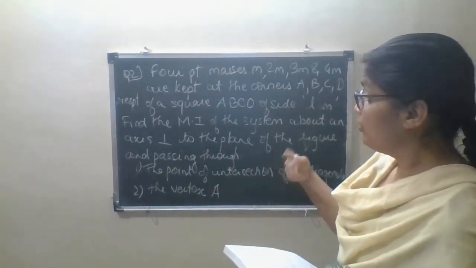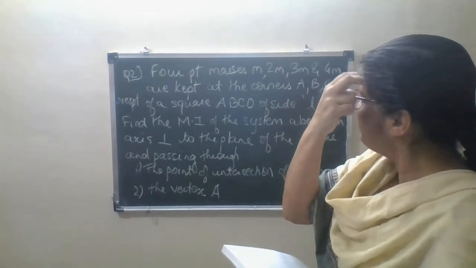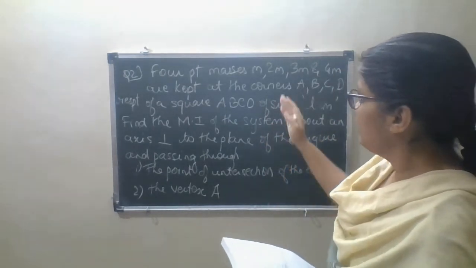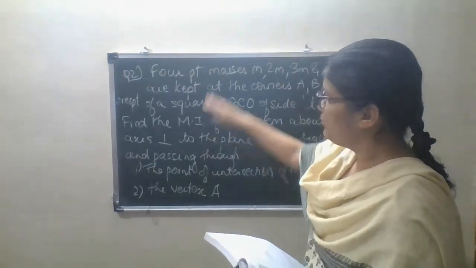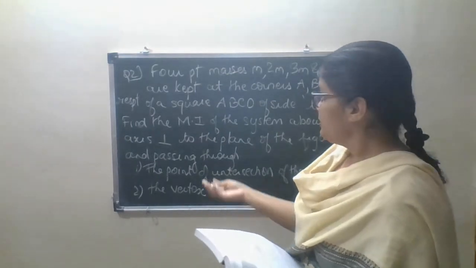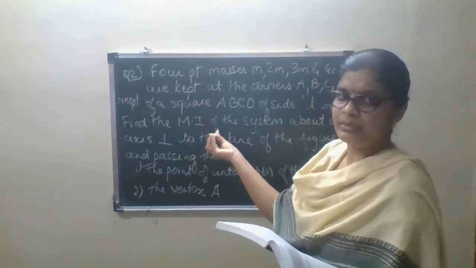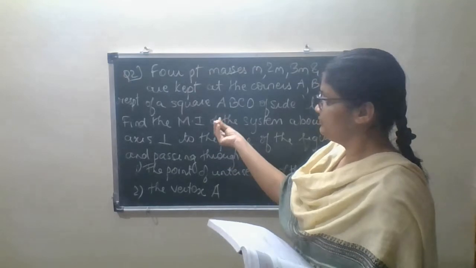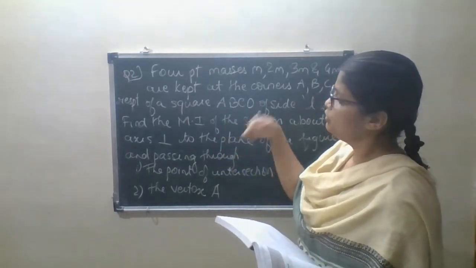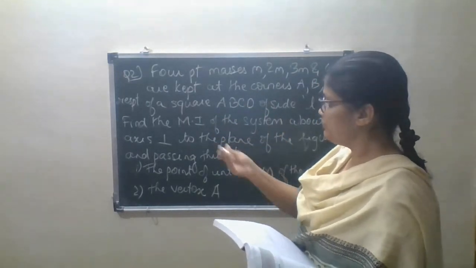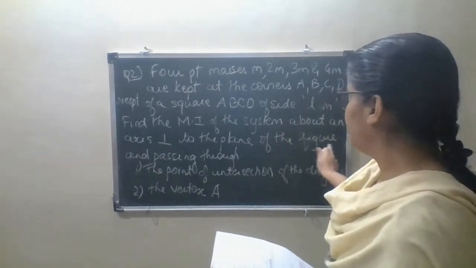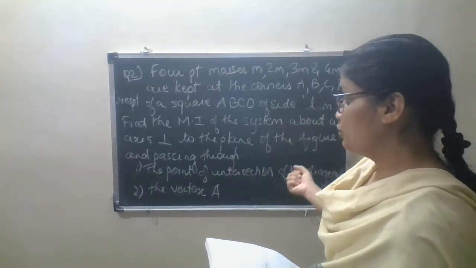Okay, so I am going to find the moment of inertia of this plane. Now this is also a plane, and the axis is perpendicular to the plane, means inside, towards the side of the wall. Okay, this is perpendicular to the plane passing through.